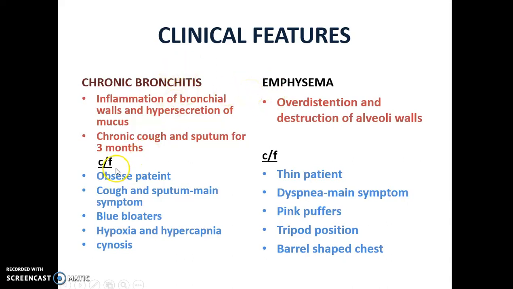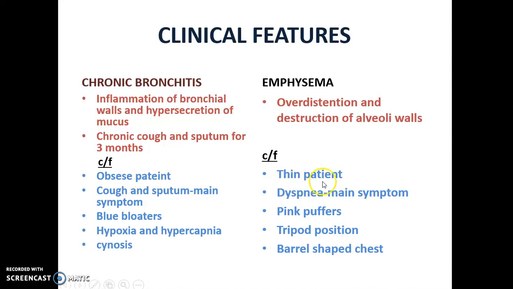When it comes to clinical features, a chronic bronchitis patient will be an obese patient. We can see the patient becomes obese because this patient will not do much exercise or activity because they have the problem of hypoxia and hypercapnia. So they will sit and not do much exercise, so they will become obese.